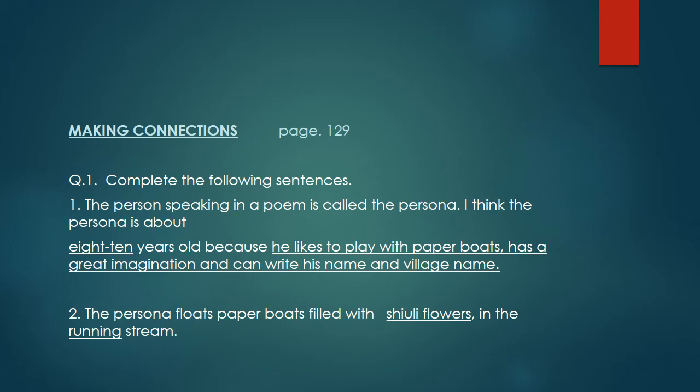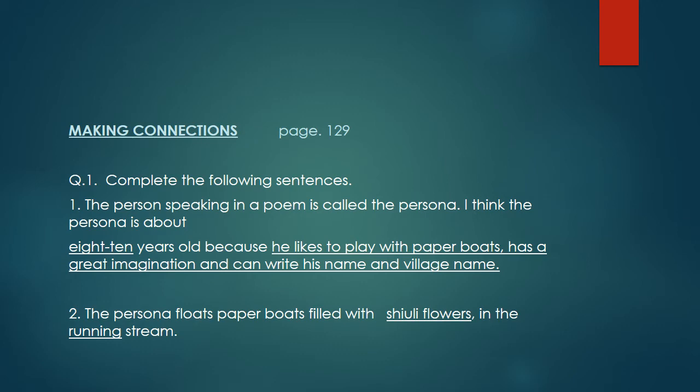So once again, I am going to read the sentence. First one, the person speaking in a poem is called the persona. I think the persona is about 8 to 10 years old because he likes to play with paper boats, has a great imagination and can write his name and village name. I think this is clear to you.